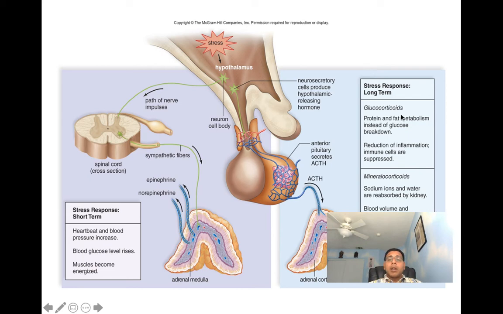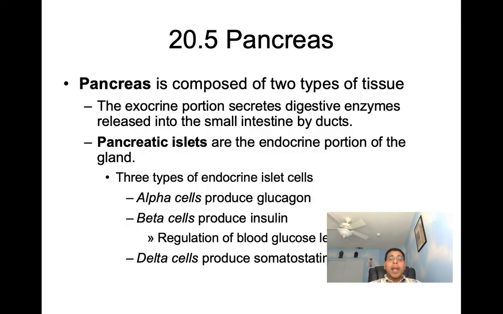So we can see here in our long-term response to stress, not only are we going to have blood pressure going up, but you can see our immunity is going down as well. So it's not good, not good. Let's move forward then. Let's move to the pancreas.